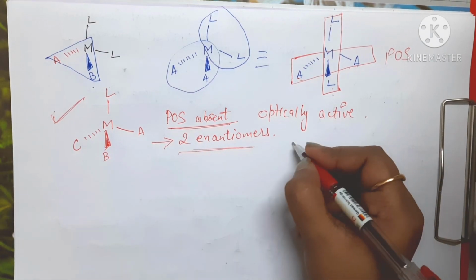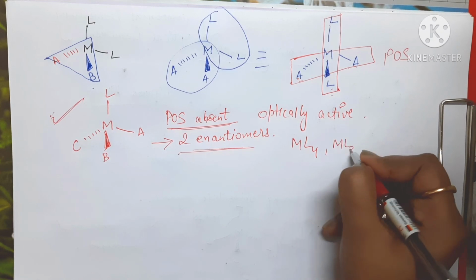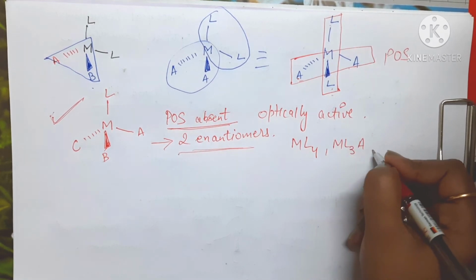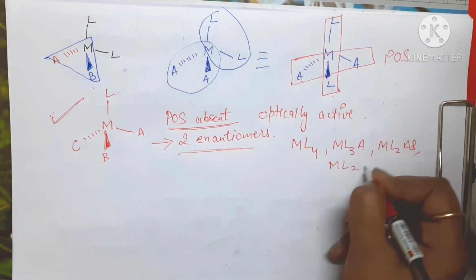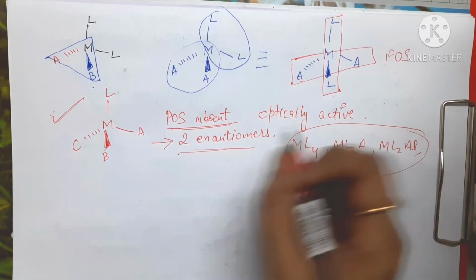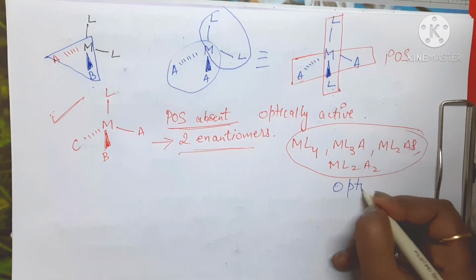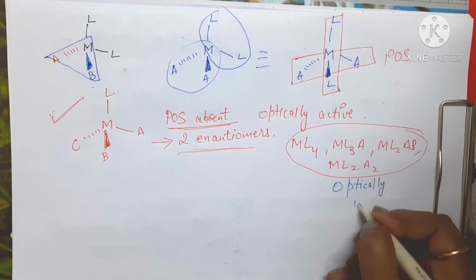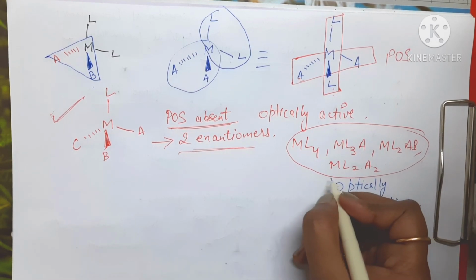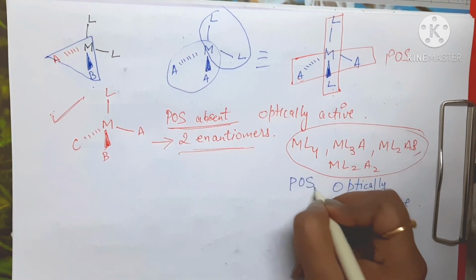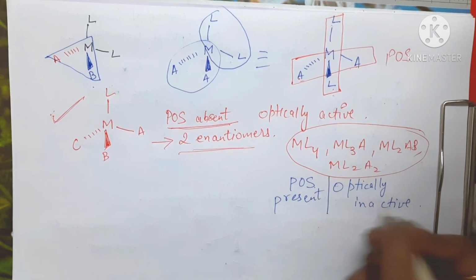So far we have studied the complexes ML4, which is optically inactive, ML3A, it is also optically inactive, ML2AB, ML2A2. These all are optically inactive, right? All of them have a plane of symmetry, so the compound is optically inactive.